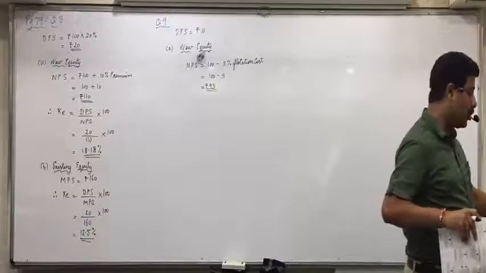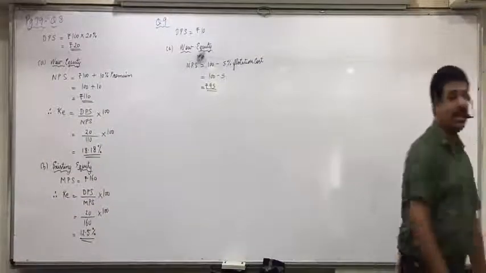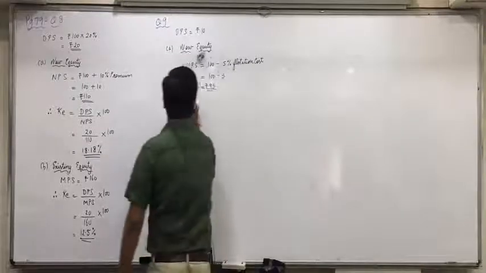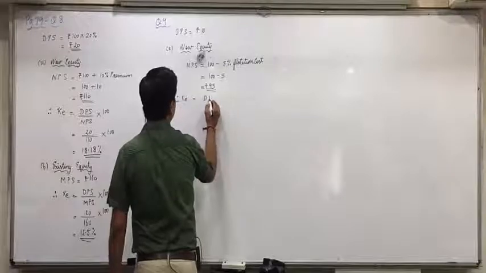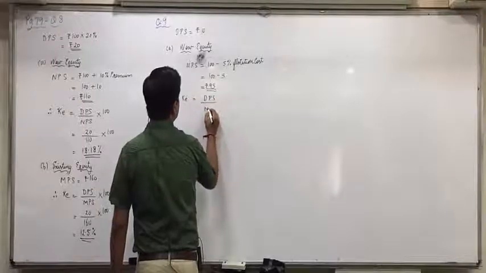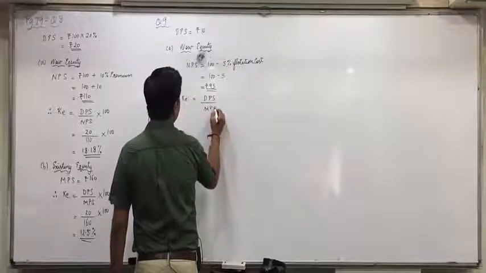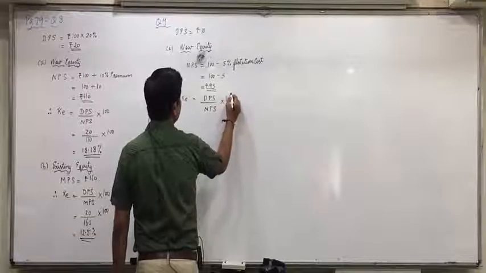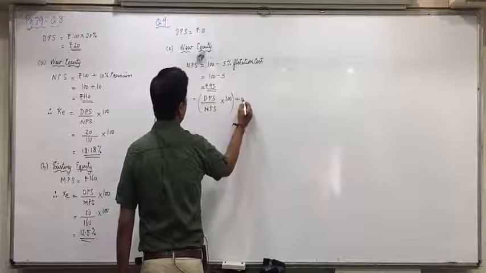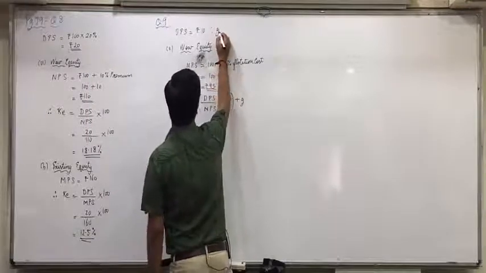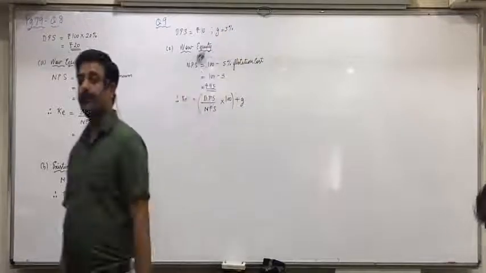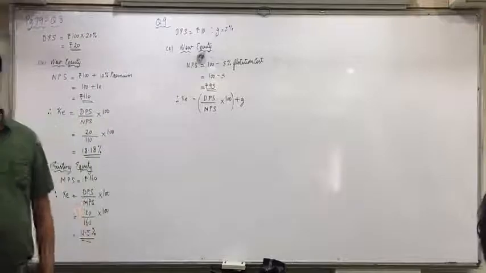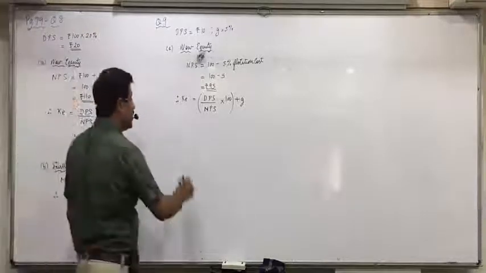Now the dividend growth approach. The formula will become Ke equals DPS upon NPS into 100 plus G. At the top, write down the growth rate also, that is also given in the question, 5%. So simply 5% is to be added in here.